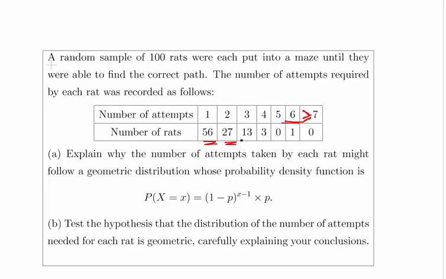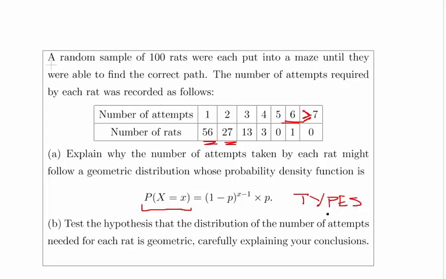Now, explain why the number of attempts taken by each rat might follow a geometric distribution whose probability density function is given as follows. Probability of X equal to x, where capital X is the name of the variable, here the number of attempts, with the attempt actually that was the first success in this case, is (1 minus p) to the power of x minus 1, times p. This is actually important, there are actually multiple types.